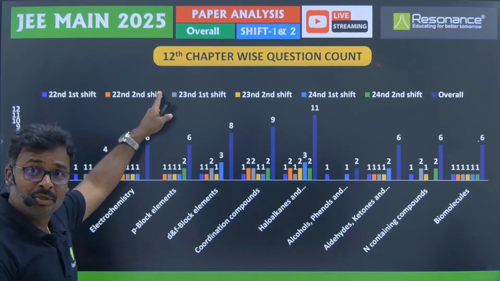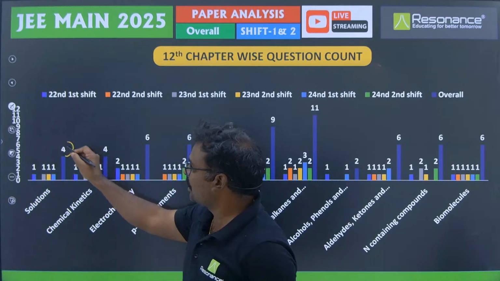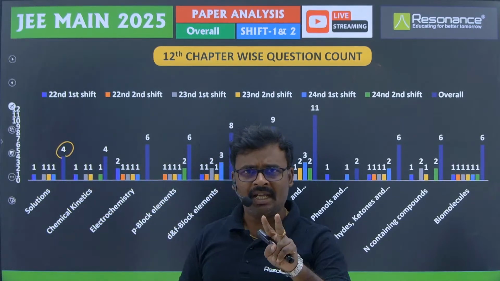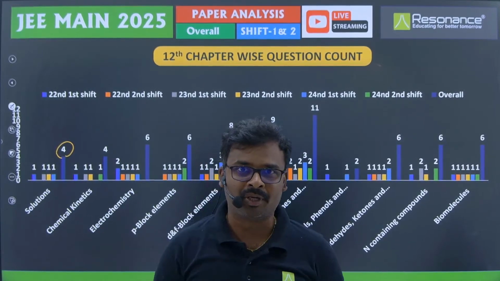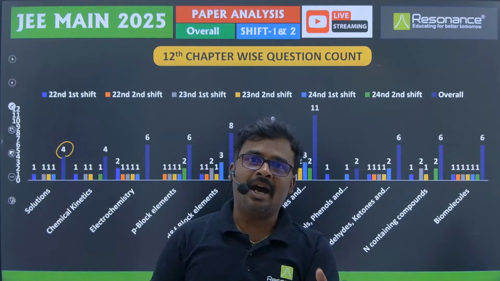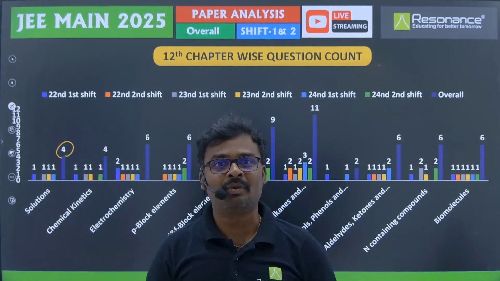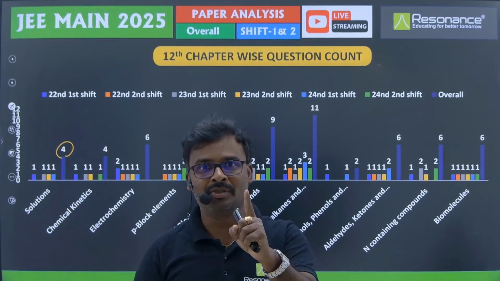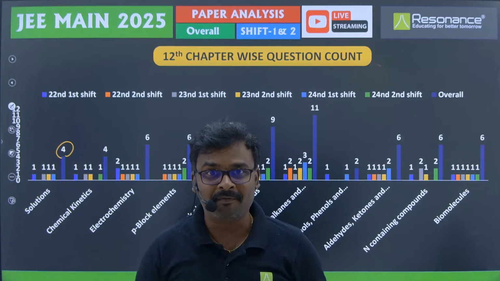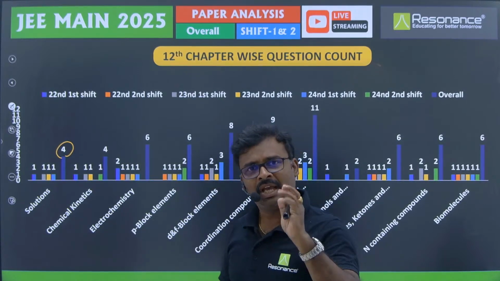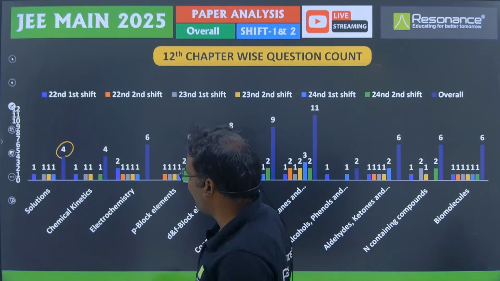difficulty. And then coming to 12th standard chapters, first chapter solutions, 4 questions they have asked. And in these 4 questions also, one of the questions was on concentration terms only. They have given molarity and asked molality by giving a density also, right? And another 3 questions were based on colligative properties. One was on relative lowering of vapor pressure and 2 came from the depression in freezing point. So very simple questions, and the chapter is also very beautiful. Everybody can prepare this chapter, revise this and can do.